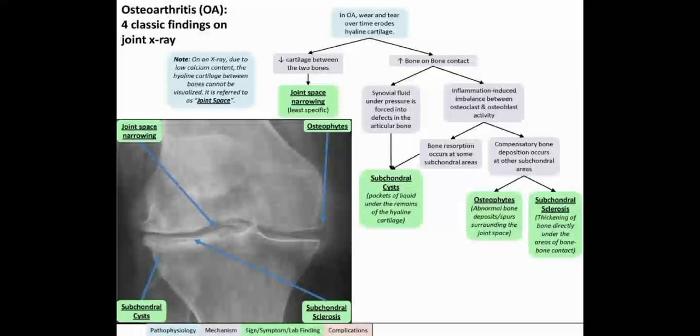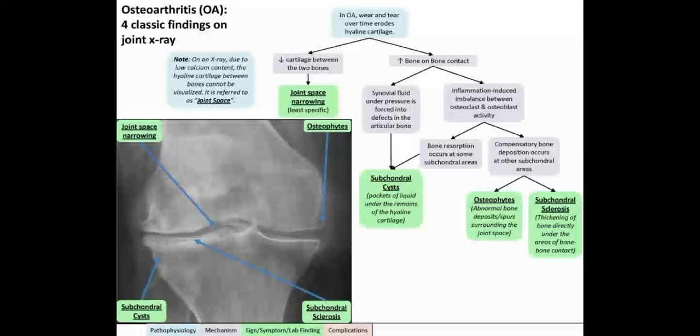Again, in OA there will be increased bone-to-bone contact. Synovial fluid under pressure is forced into defects in the articular bone, and inflammation induces an imbalance between osteoclast and osteoblast activity. That further leads to bone resorption at some subchondral areas, and compensatory bone deposition occurs at other subchondral areas.